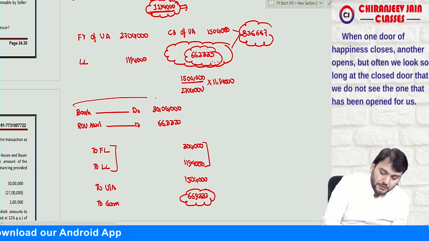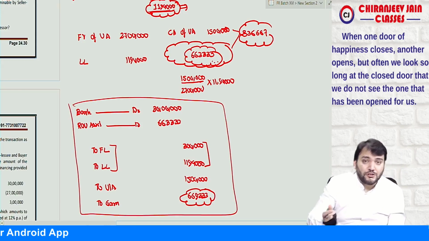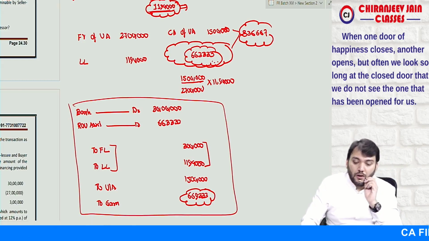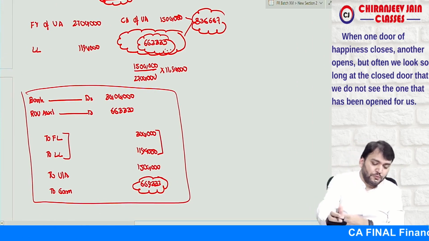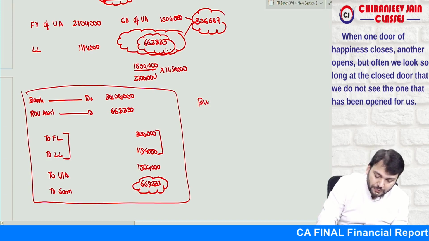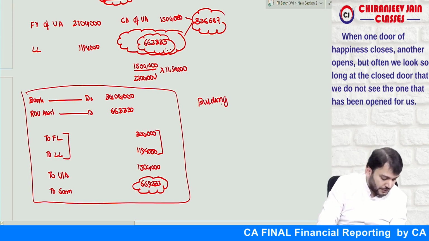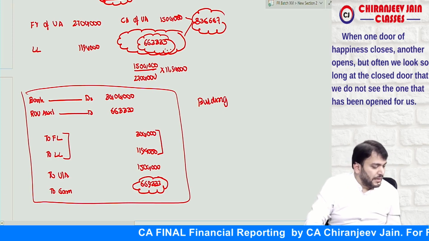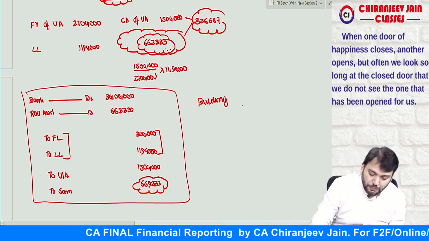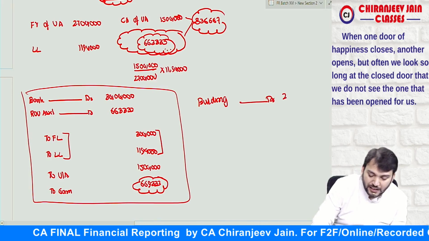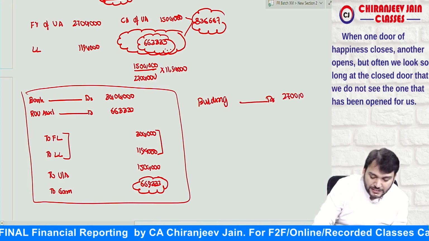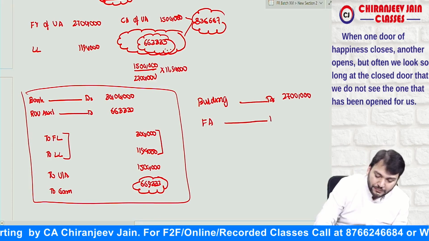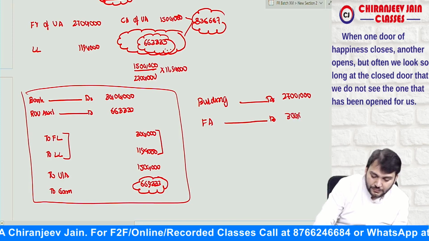Correct? Now, in the books of buyer or lessor, what journal entry will they do? First, they will pass a journal entry. The building they have acquired. Building account debit, which will be the purchase price, equal to 27 lakh. Correct? One financial asset will come, that is 3 lakh.